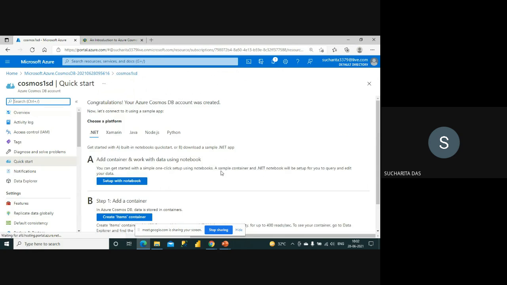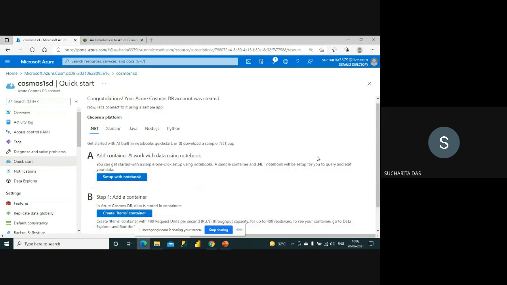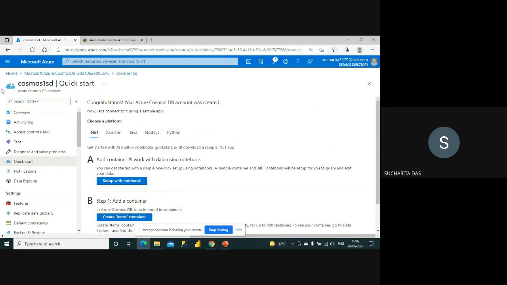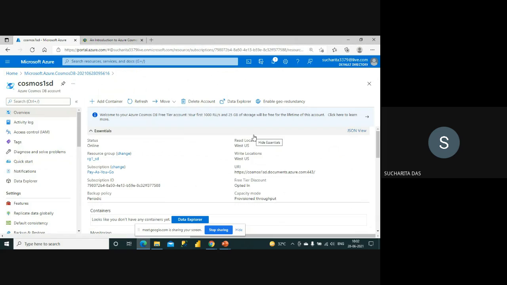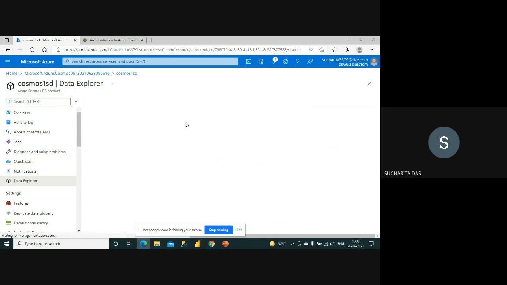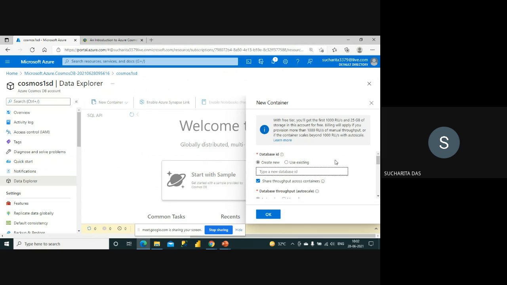So this resource is created, and you can see here that this is my Cosmos DB. It is asking me for a quick start. I go to the overview page, and from here I can add a container. Before creating the container I should have a database.